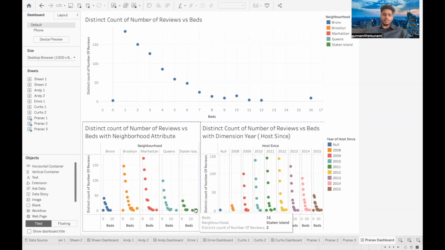This is probably because sometimes students or partygoers just want to rent a big space for an event and don't really require any beds. And the 15-bed rentals are probably for very large groups or very rich people who sometimes are in New York for whatever reason and need a large place to stay. This is probably a very rare event just because of how expensive the prices must be. As the number of beds in a rental space increased, we can clearly see the number of reviews decreased, implying that the more beds in a rental space, the less popular it was to customers.